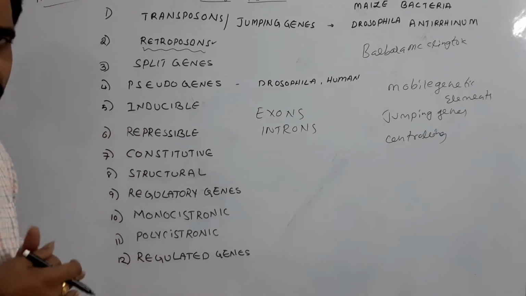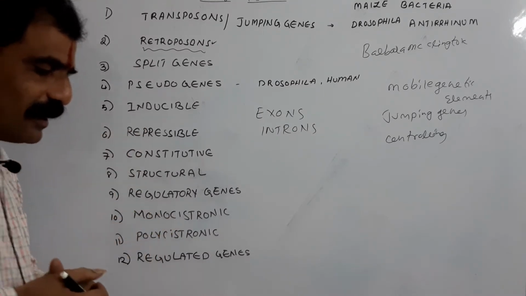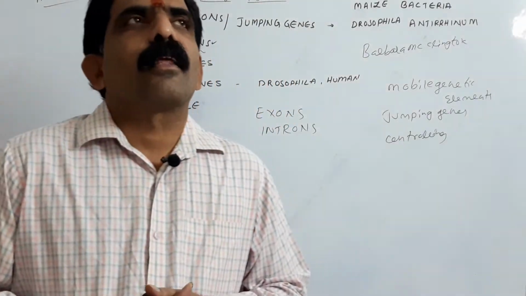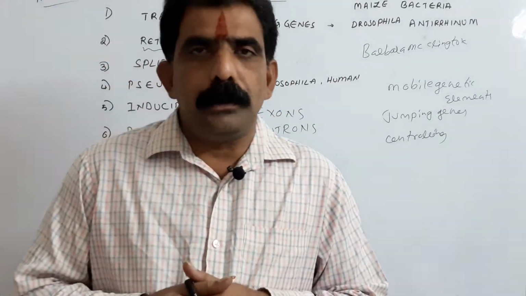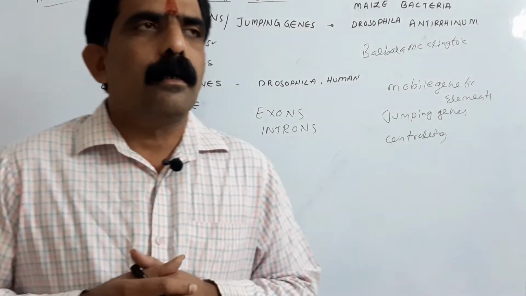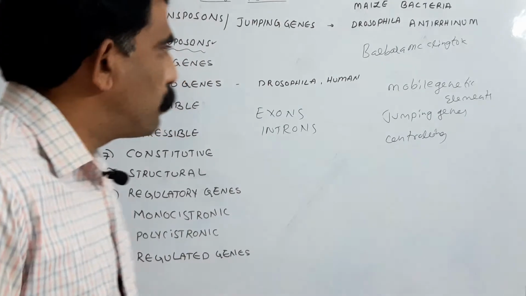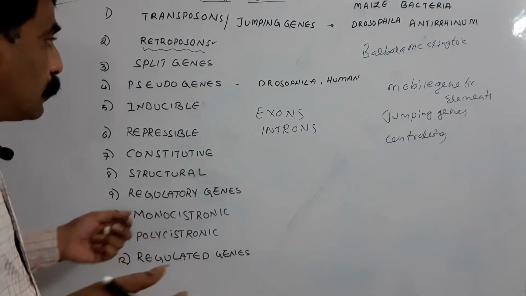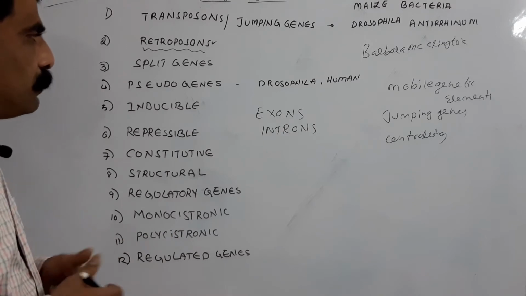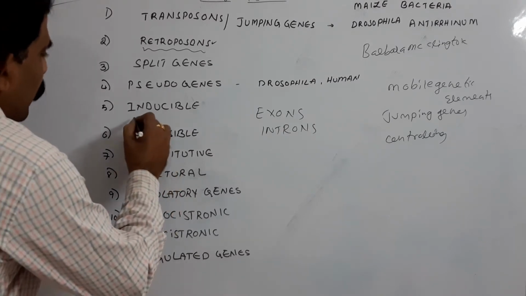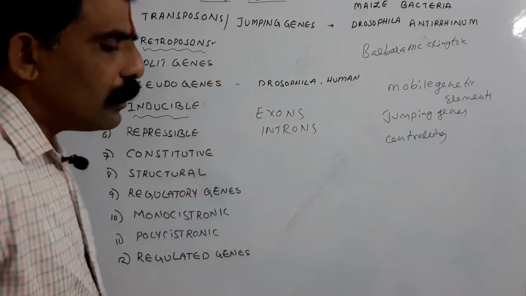Coming to the pseudogenes. Pseudogenes are genes which are not expressed. Actually, these may be defective units of the functional genes. So, physically they will be there, but they will not be expressed. Such genes are said to be false genes, otherwise pseudogenes, as we see in the case of Drosophila and human. Coming to the inducible genes. So, what are the inducible genes?